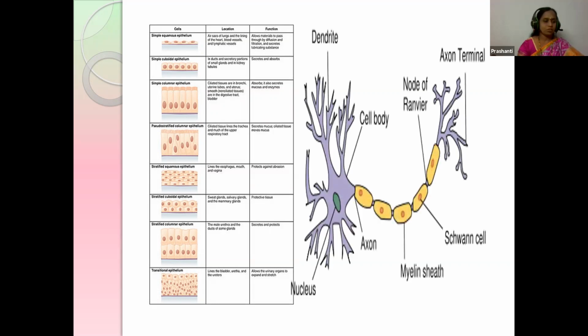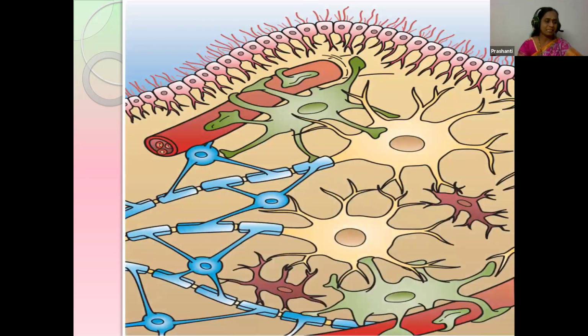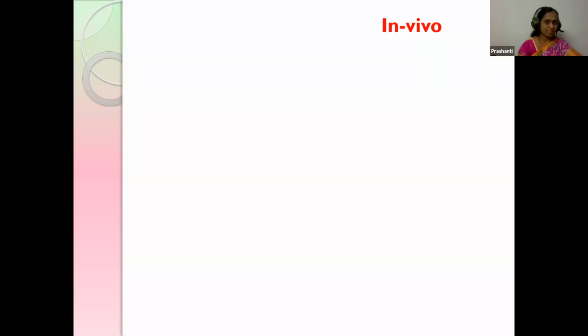And this is also present in the neurons, that is, they carry information throughout the body. It's also present in the glial cells, which conduct the information to the central nervous system, that is, they protect and support the neurons. So these are the somatic cells. The somatic line therapy further can be classified into in vivo and ex vivo.